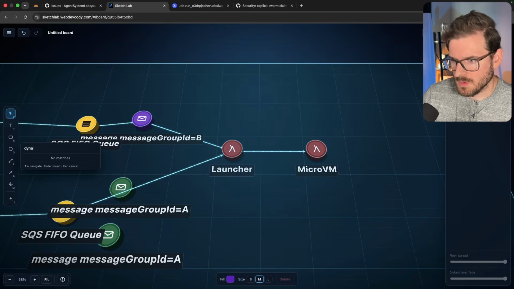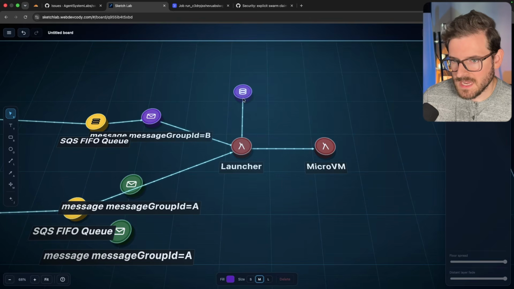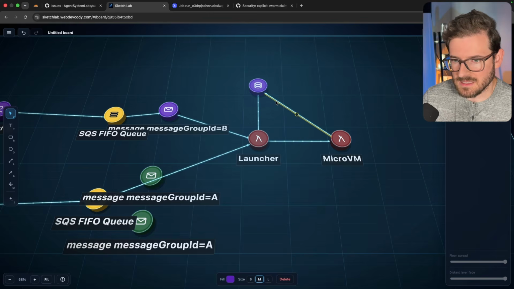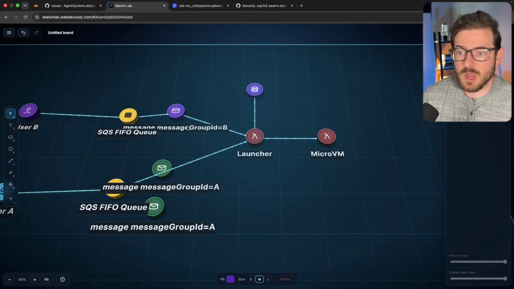So there's a Dynamo database over here. I'll just say database. The launcher reads from the database. It also tracks how many micro VMs are running so that we don't try to spin up too many of these at the same time. Now, I might be all over the place because there's a lot of stuff I can talk about with this system, right?